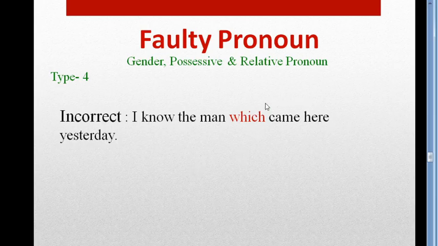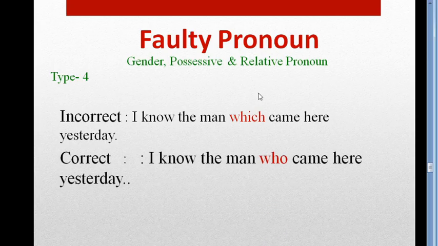Here we have to use a relative pronoun and it should be who, because our subject is a human being, and after this relative pronoun the verb is came, and the relative pronoun is working as the subject of this verb. So we have to use who here. The correct answer is, I know the man who came here yesterday.